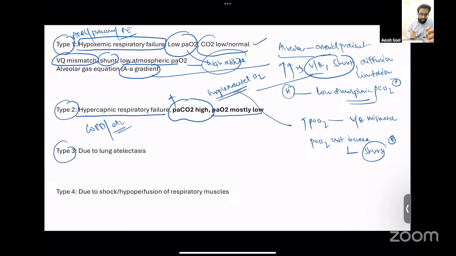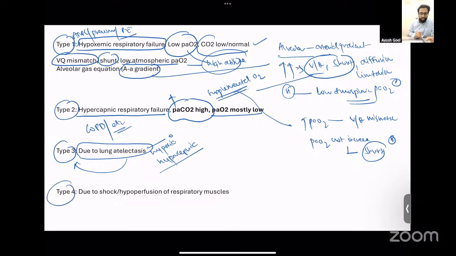Type 3 is respiratory failure that occurs in post-operative scenarios, and that is due to lung atelectasis. There is collapse of the lung because of pain and because the patient is lying supine most of the day. There is lung atelectasis, and that leads to respiratory failure, which is known as type 3. The patients can have hypoxia, and in severe cases, they can also have hypercapnia.